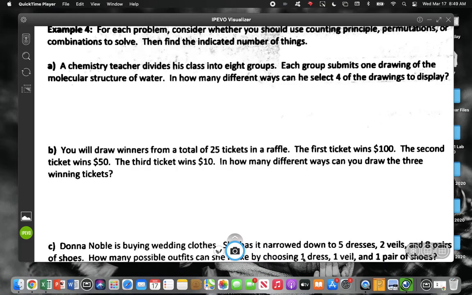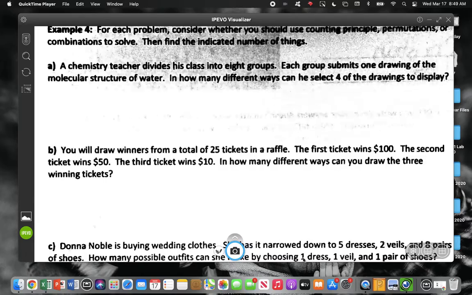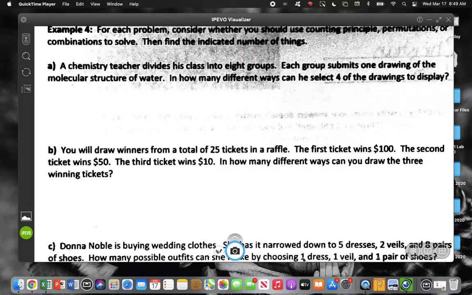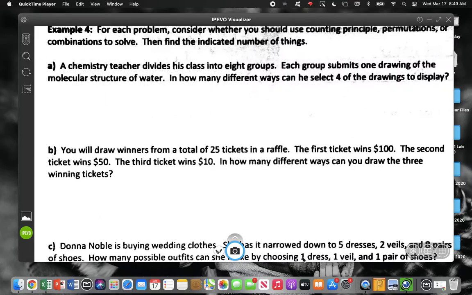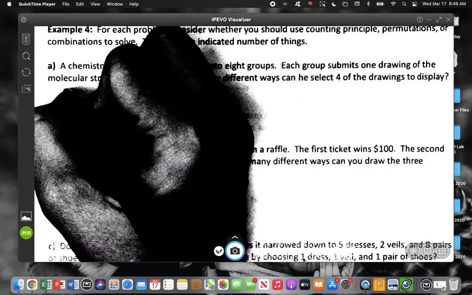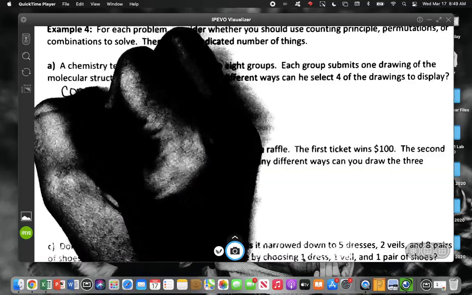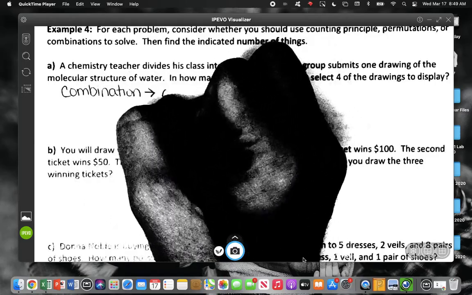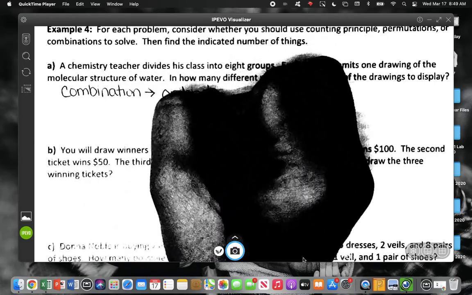If I divide you guys up into 8 groups and I tell everybody to submit a drawing, I'm only going to hang up 4. Does it say he's picking the 4 best, or is he just picking a random 4? So does order matter? Order does not matter. So this is what we consider a combination, and that is because order doesn't matter.